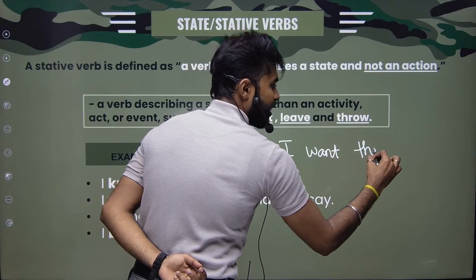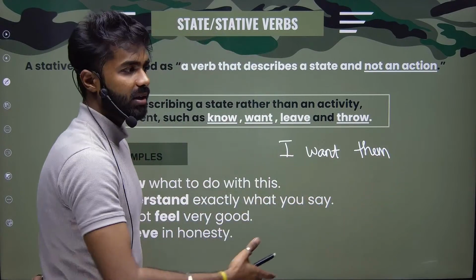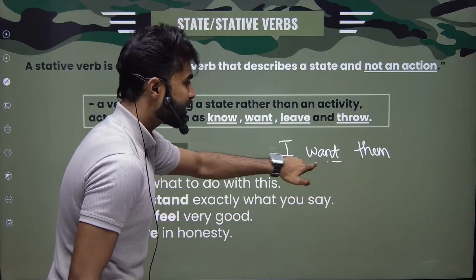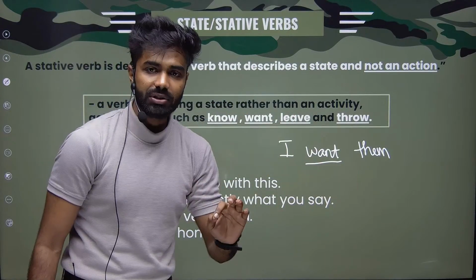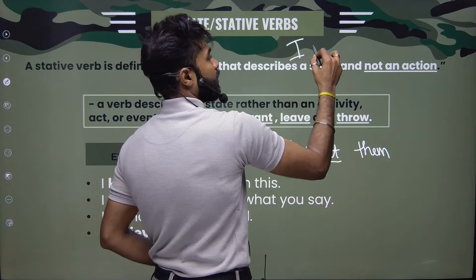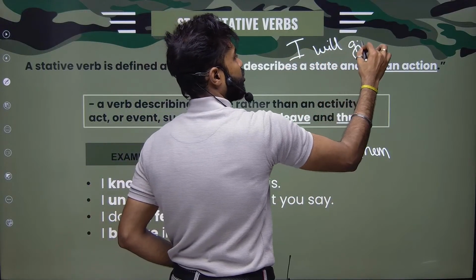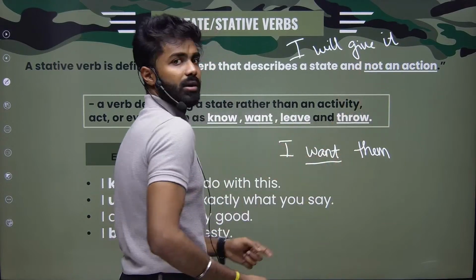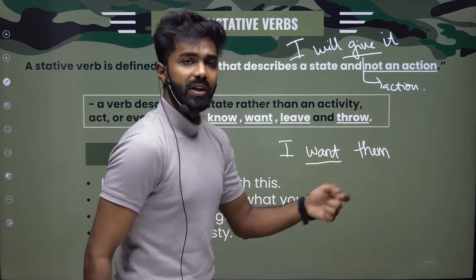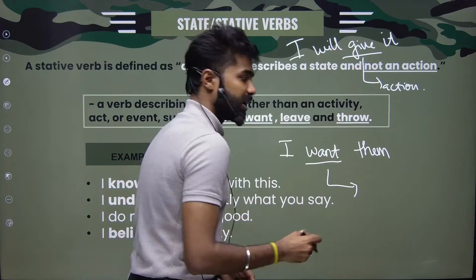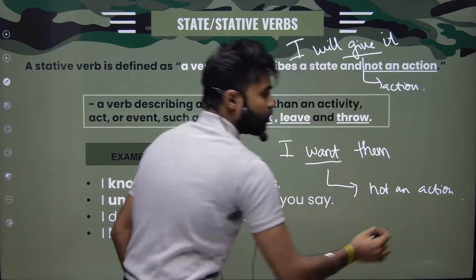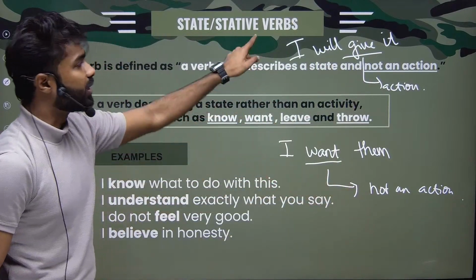If I'm saying, I want them. For example, there are many books lying there. If I'm saying, I want them, here want is a state of being, not an action. All right. For example, giving is an action. If I'm saying, I will give it, here give is an action. Give, dena hai. Lekin want, chahiye, it is not an action. So for those words which don't convey an action, we call them stative verbs.